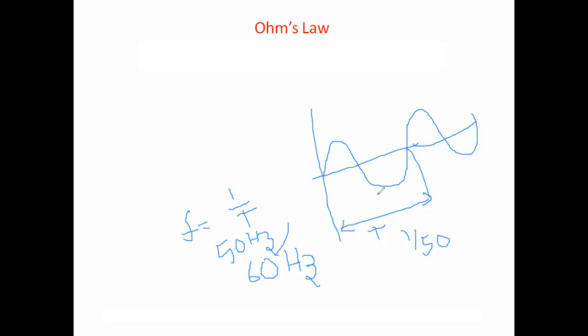For obtaining one full cycle, it takes 1 by 50 seconds. The power supplying generator rotates one full circle in 1 by 50 seconds. See how fast it is rotating.